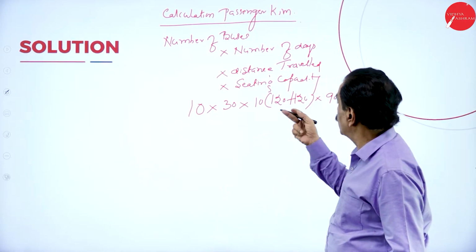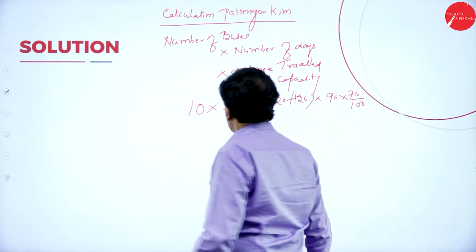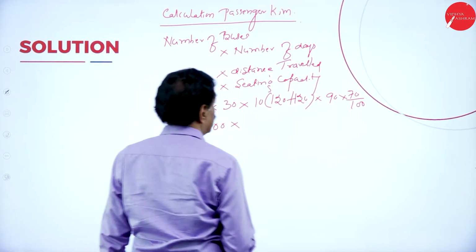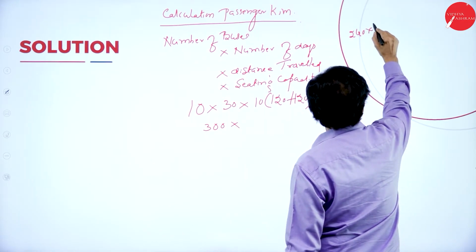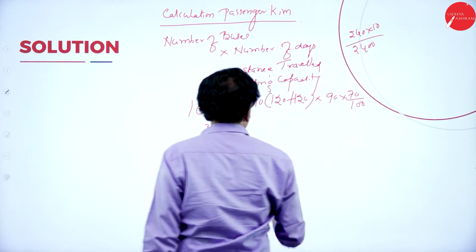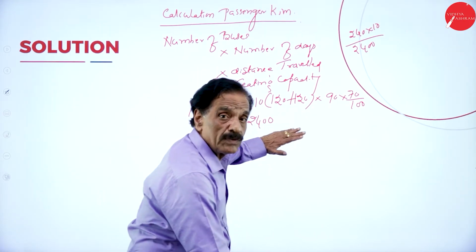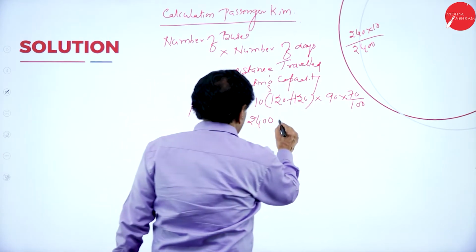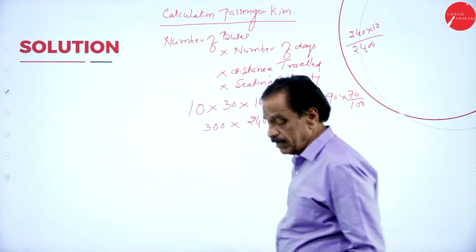Number of buses into number of days into distance traveled into seating capacity. So 10 into 30, 300. This is 120 plus 120 is 240, into 10, 2400. 240 into 10 is 2400, into 63, since 90% of 70 is 63.